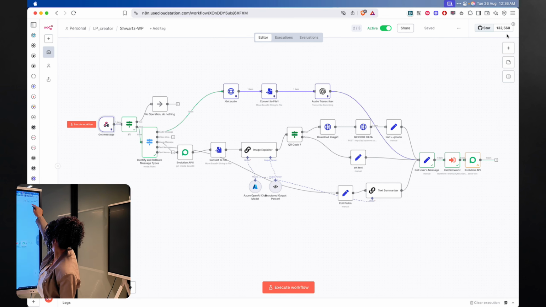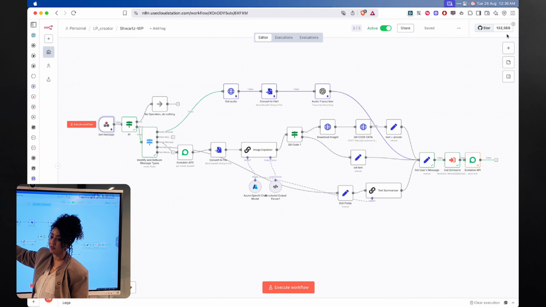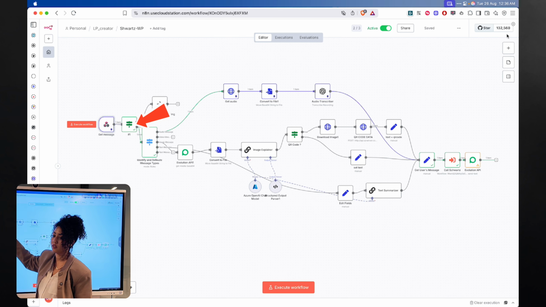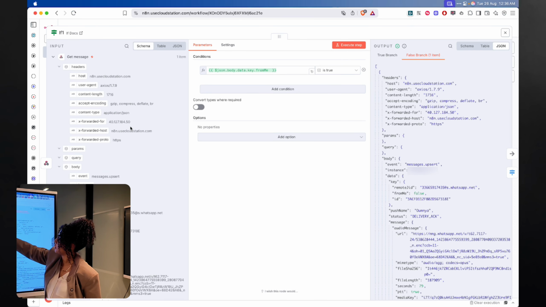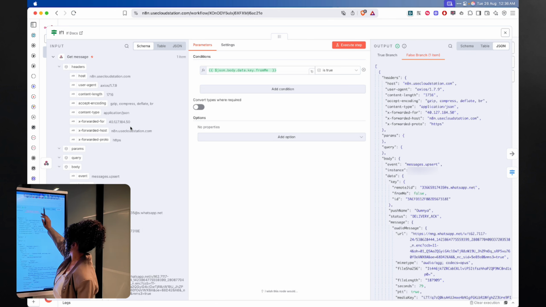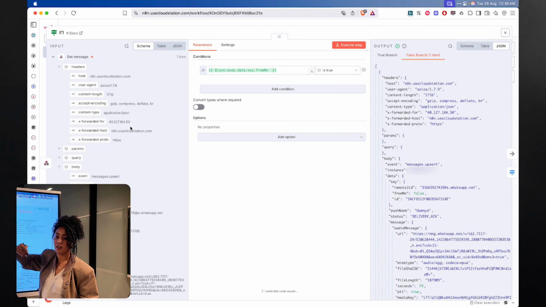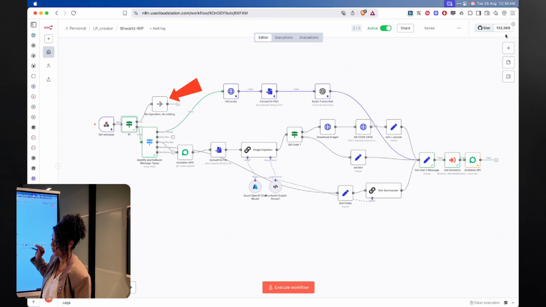The first thing I do is I check if the message is coming from a bot. So for example, if Eugene AI answers the message, I'm not going to do anything. I'm just going to stop and get out of the loop. So if you can see here, if it's from me, meaning it's the same number that it's replying to, then I just get out of the loop and I don't do anything.